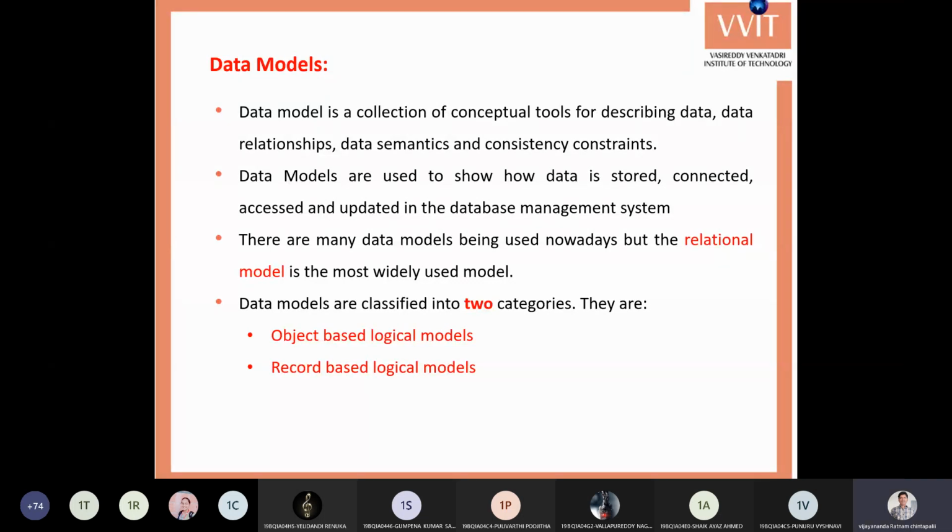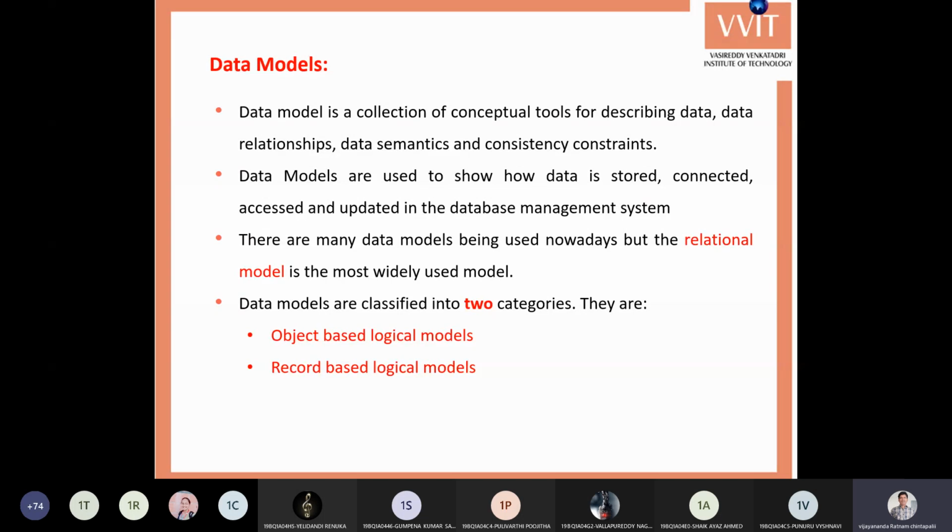Here we have many data models available for representing this information. For example, the hierarchical model, relational model, snowflake model, and network model. Different models are available.